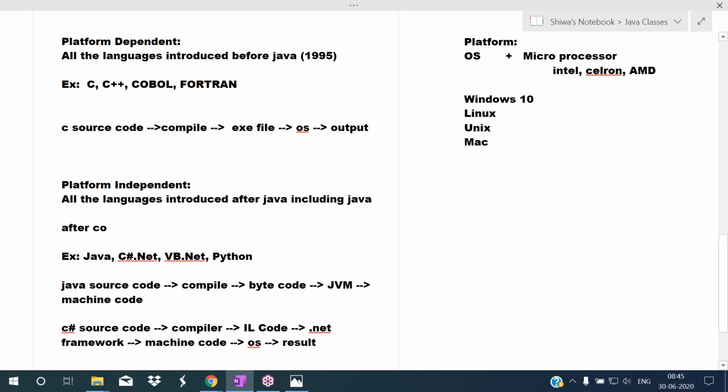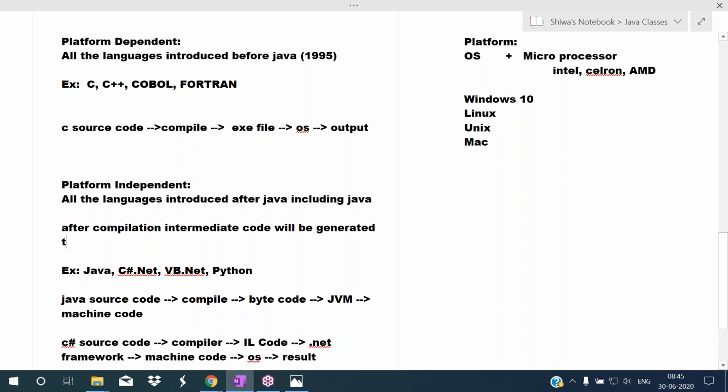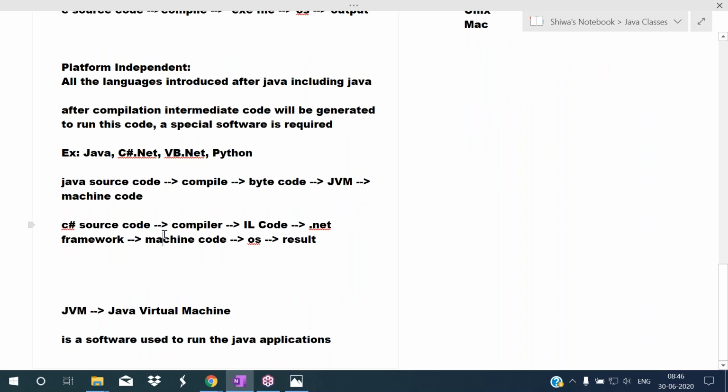After compilation, intermediate code will be generated in platform independent programming languages. To run this code, a special software is required. For example, to run the Java application, JVM is required. To run the C Sharp IL code, .NET framework is required. So one special software is required to run the application.